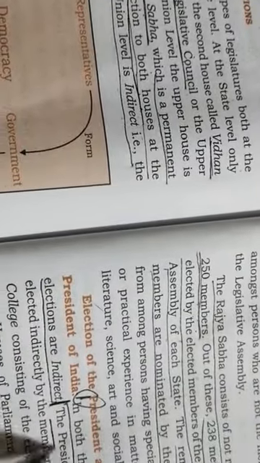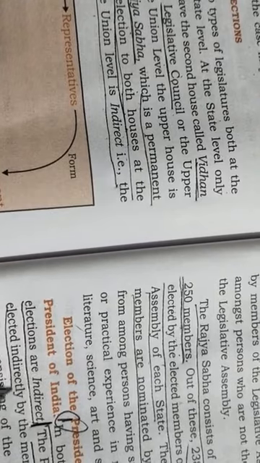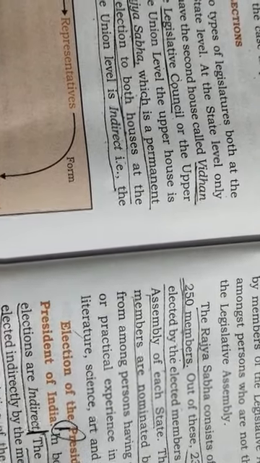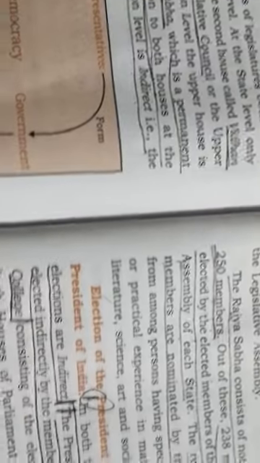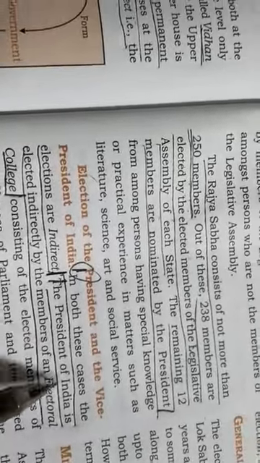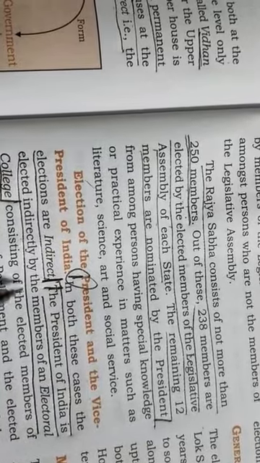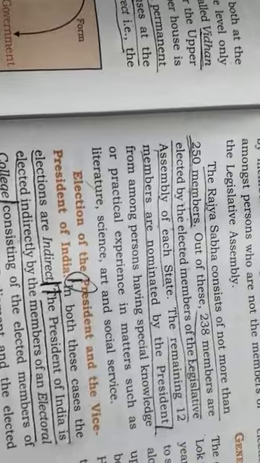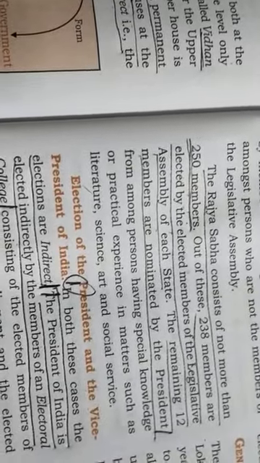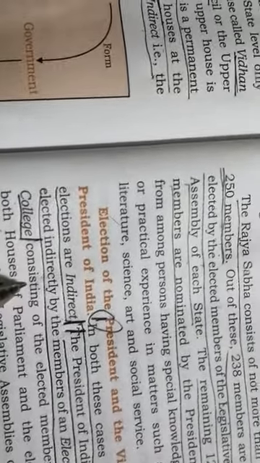First point, the President of India is elected indirectly by the members of Electoral College. This is the second point, children. The President of India is elected indirectly by the members of Electoral College. Now Electoral College consists of what? Here you see "consisting" written, no?